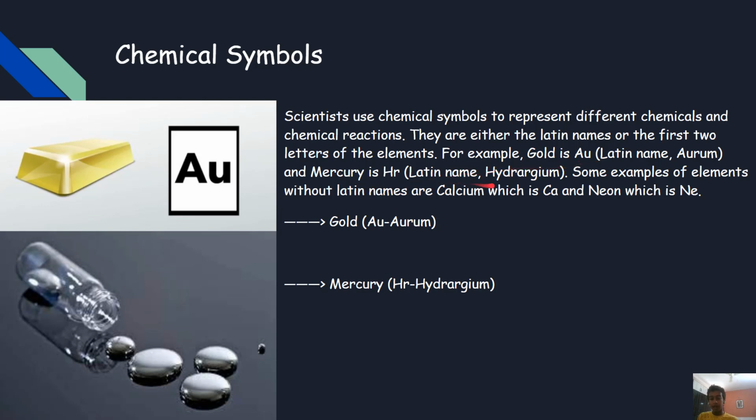The Latin name hydrargyrum is for mercury, which is Hg. Some examples of elements without Latin names are calcium, which is Ca, and neon, which is Ne. Did you notice something common in neon and calcium and their chemical symbols? Ca is the first two letters of the word calcium, while Ne is the first two letters of the word neon. The picture you see here is gold, and this is liquid mercury.